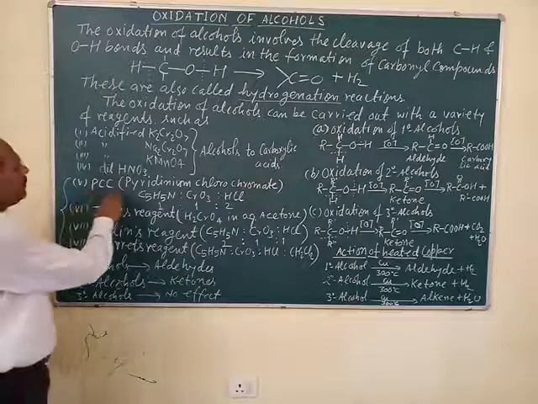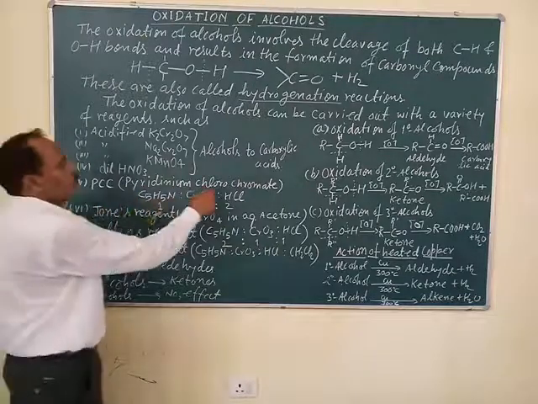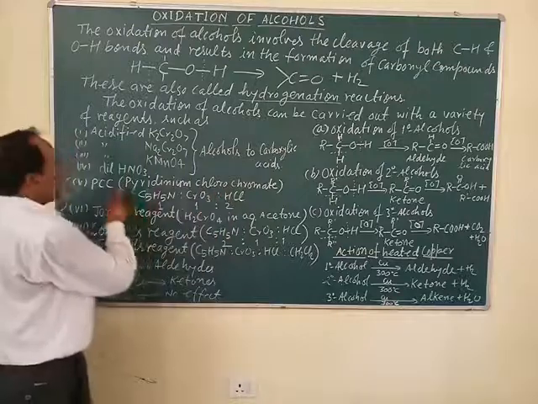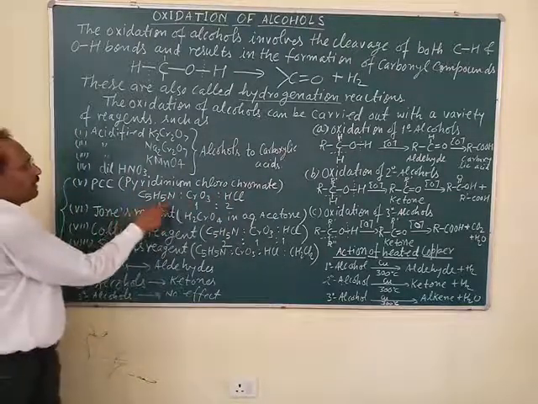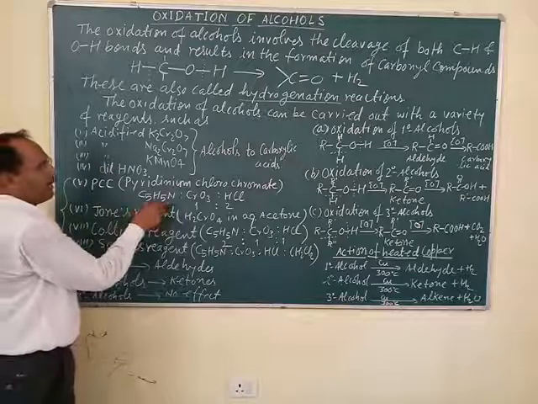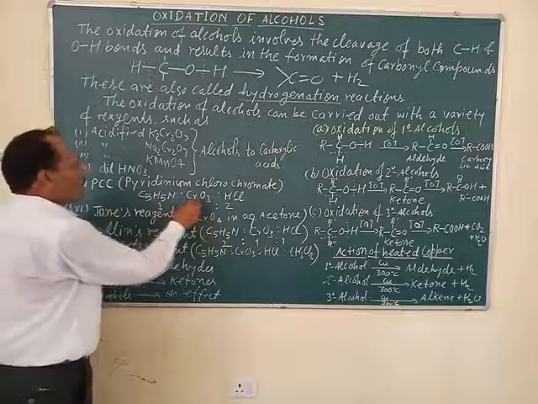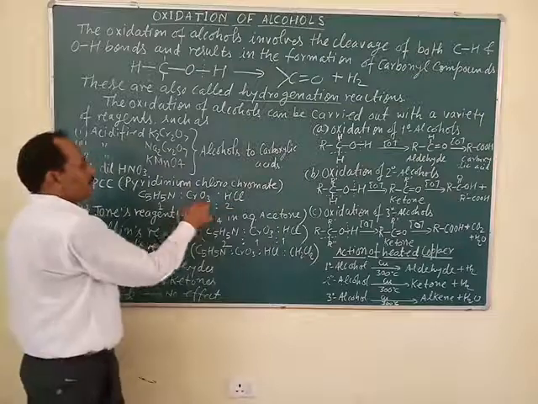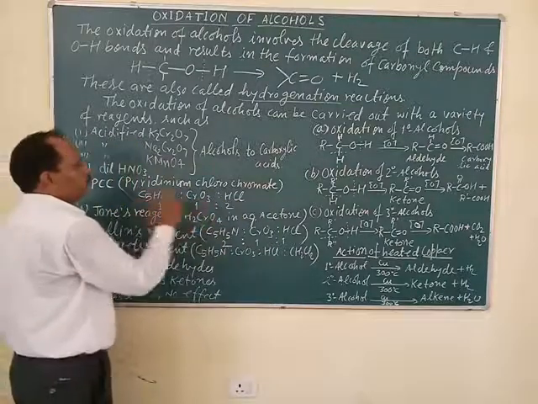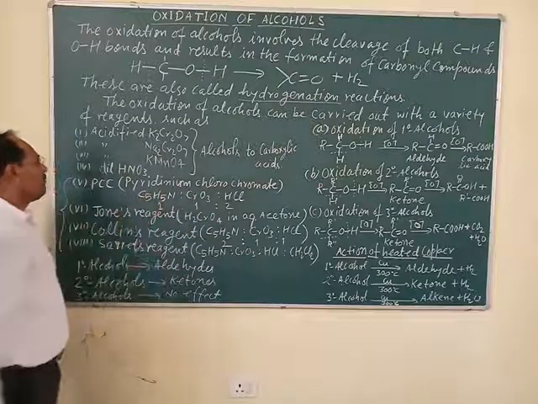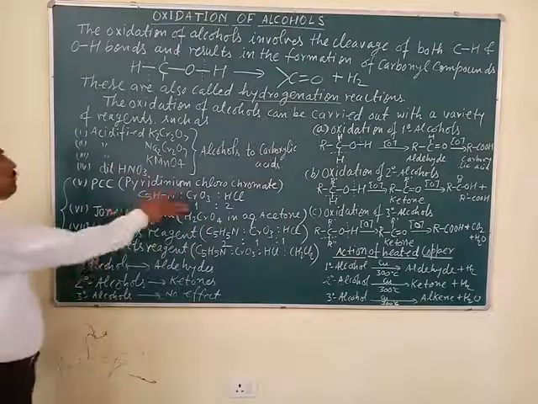What is PCC? Pyridinium chlorochromate. Its composition is pyridine, C5H5N, CrO3, chromium oxide, and hydrochloric acid in the ratio 1:1:2. This is the structure which shows the composition of PCC.